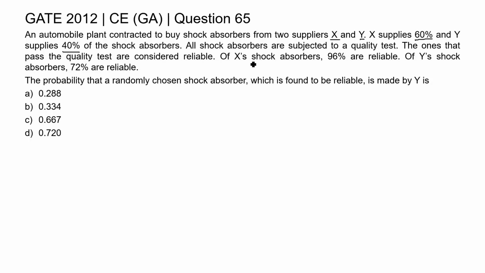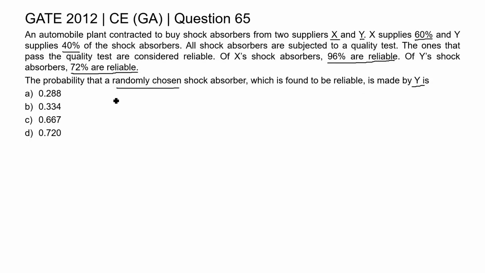Of X shock absorbers, it is found that 96% are reliable, and of Y shock absorbers, it is found that 72% are reliable. Now, if a shock absorber is randomly chosen, then we need to find the probability that the chosen shock absorber is reliable and made by Y.